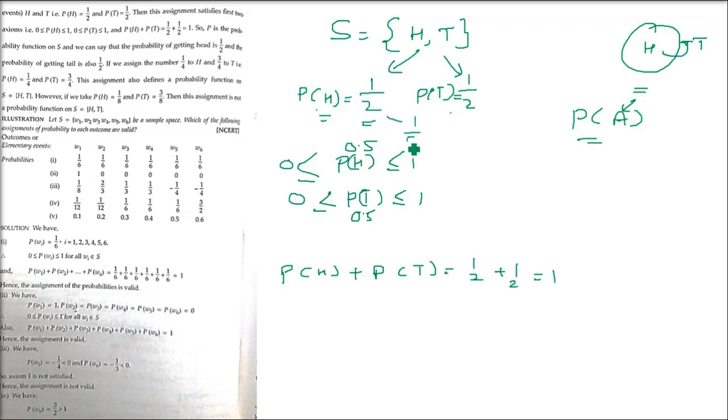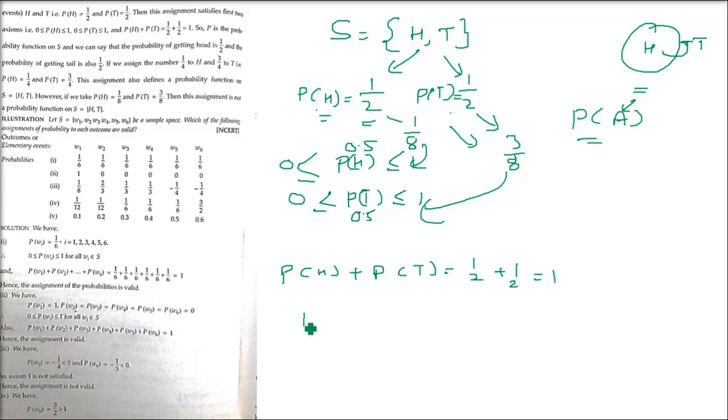when we assigned the half value to H and T. Now I'm just changing the game. I'm giving the probability P(H), that is the function probability of H happening, a value of 1 by 8. Now I'm giving the value of P(T), the P function of T, as 3 by 8. So 1 by 8 and 3 by 8, these are the values. Now we have to check whether this probability is correct or not.